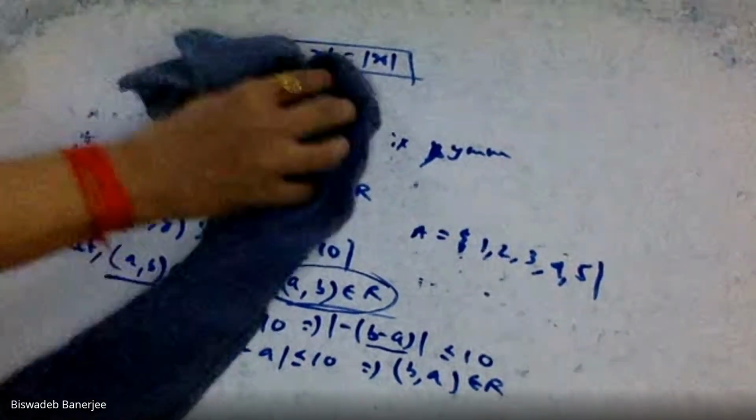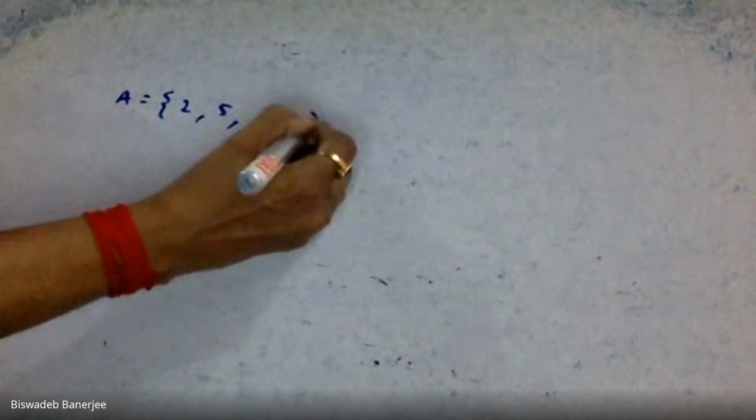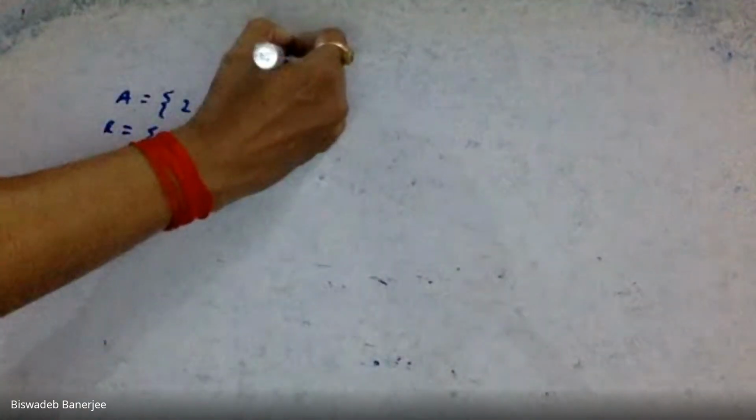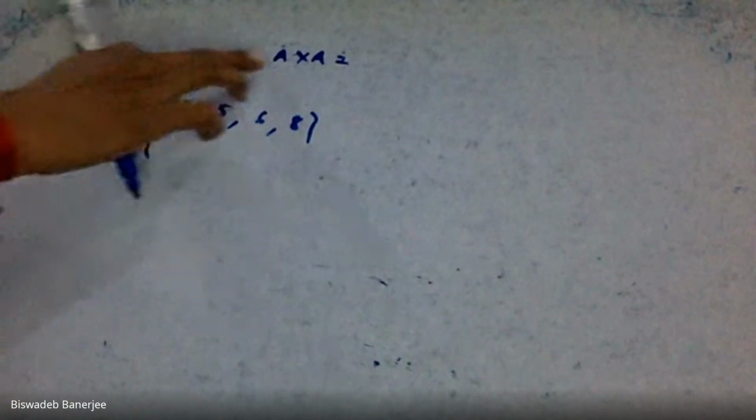And if we consider another example of symmetric relation, we know relation is simply a subset of Cartesian product. Consider the set capital A equal to 2, 5, 6, 8. Here we are taking only A. Suppose we are not taking any B. That means our Cartesian product will be A cross A.